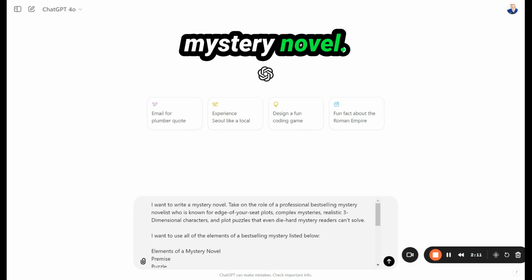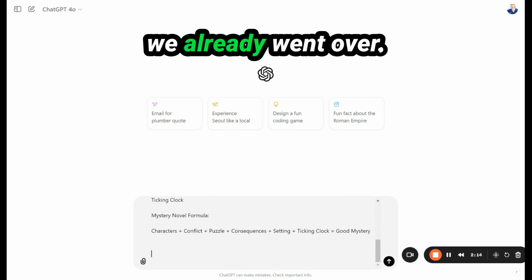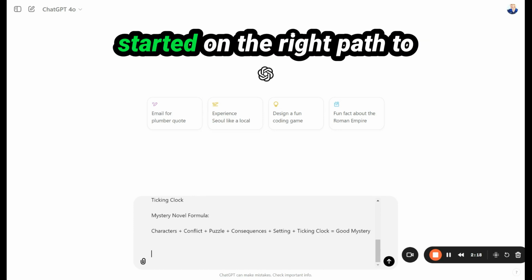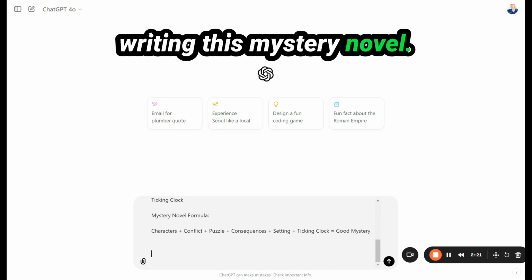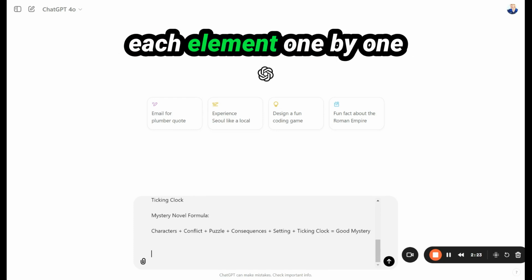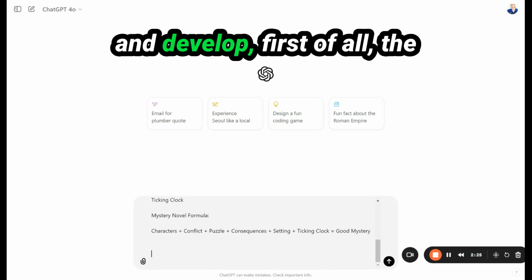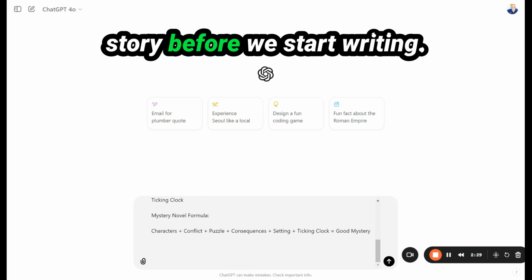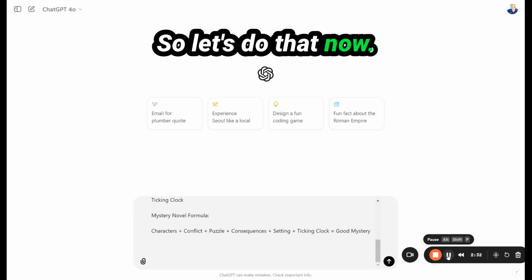And I also said, here's my goal. I want to write a mystery novel. I listed all these elements, everything we already went over. Again, this is all background information to get us started on the right path to writing this mystery novel. And then I'm going to take each element one by one and develop, first of all, the plot outline and the actual story before we start writing. So let's do that now, piece by piece.